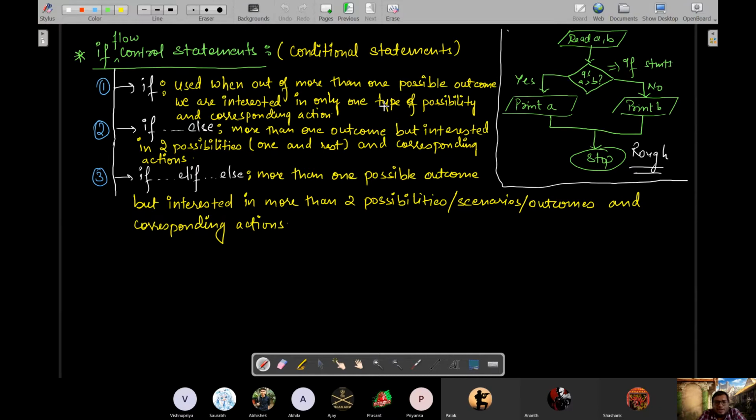So if should be used when more than one outcome is possible. However, we are interested only in one of the possibilities and a corresponding action as per that possibility, and we will be ignoring the rest of the possibilities. For example, an example of if statements, that means pure if statements, that is the first one.